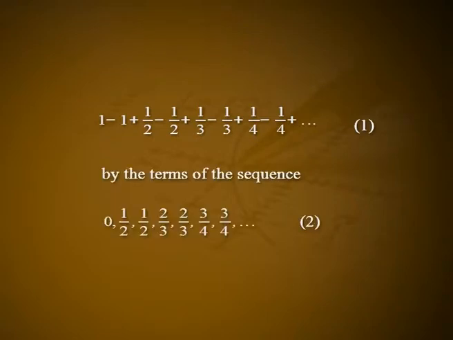By the terms of the sequence 0, 1 by 2, 1 by 2, 2 by 3, 2 by 3, 3 by 4, 3 by 4 etc. Let it be equation number 2. Since the series 1 is convergent and the sequence 2 is monotonic and bounded, by Abel's test, the given series converges.